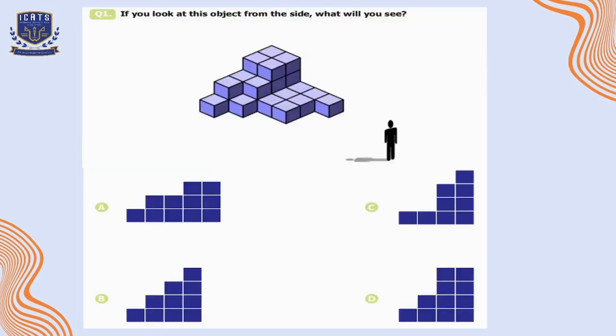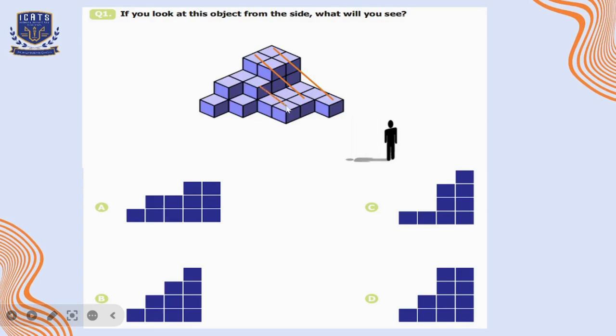Question number 1. If you look at this object from the side, what will you see? So if the man is standing in front of the object, and let's suppose this is our first row, we will simply count the number of the blocks which are in dark purple color. So in the first row, he can see 1, 2, and 3 blocks because three blocks are highlighted in dark purple color. Then for the next row, again, he can see 3 blocks.